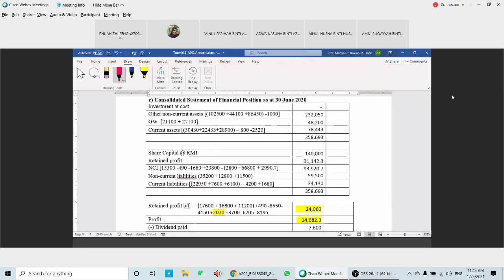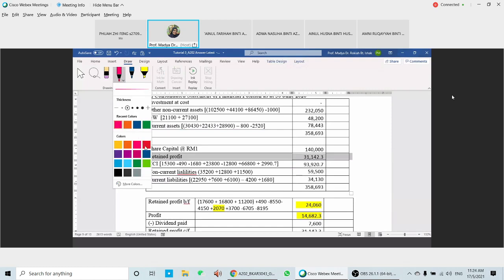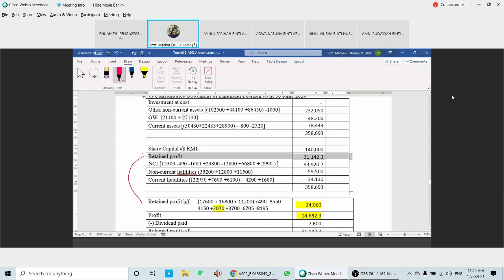Okay, investment. This is how they calculate the returns profit. But very complicated, isn't it? For question 2 here, it's a little bit different from the one that you have in notes, because from associate becomes subsidiary. In your notes, it's from subsidiary become associate, so it will be the other way. Just check the answer for this one, and then try to check if there is a difference from your answer.